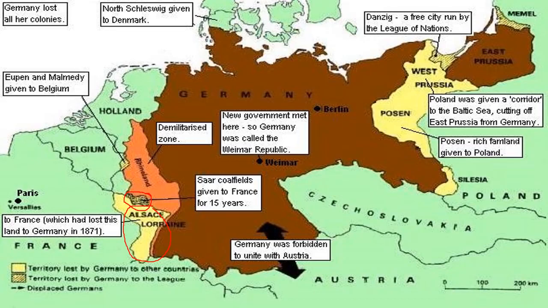Okay, now the Polish corridor is this area here. So the area of Silesia and Posen was given to Poland in order to give them a corridor to the sea up here for trading. Danzig, which is now the city of Gdansk in northern Poland, became a free city that was run by the League of Nations. And this effectively cuts off East Prussia from the rest of Germany.